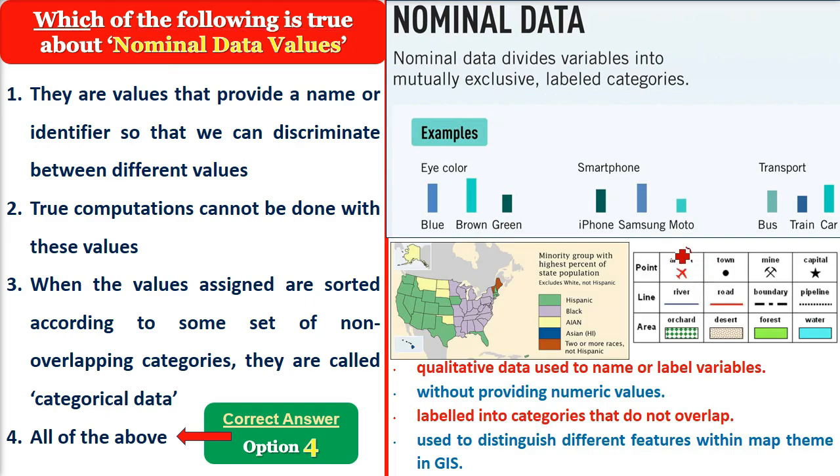All the airports are a category. All the towns are a category. All the mines are a category. All the capitals are a category. So we represent them on a map with a point, but this is nominal data. Again, the rivers, the roads, the boundaries and the pipelines, these are all nominal data because they are separate categories, they are labeled, and they don't overlap.